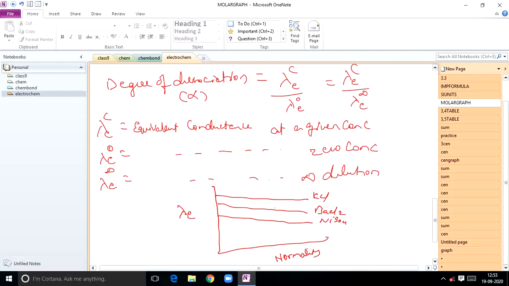And for acetic acid, in all the three cases here you may get the lambda E naught values. This is lambda E naught value for KCl, lambda E naught value for Na, like this. But for acetic acid, you won't get this type of curve. Like this you will get the curve. So this is for weak electrolyte. If you observe, the weak electrolyte curve will not touch the y-axis. This is the case of weak acids. But in case of strong electrolytes, any strong electrolyte you take, that will touch the y-axis. From that you can easily calculate lambda E naught value.